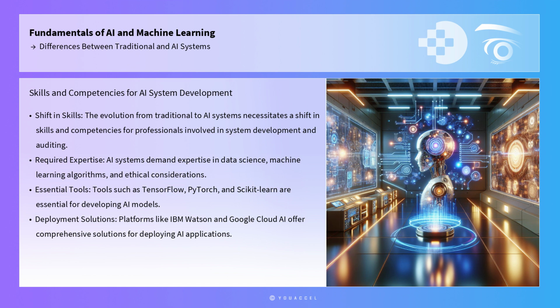The evolution from traditional to AI systems also necessitates a shift in skills and competencies for professionals involved in system development and auditing. While traditional systems require proficiency in programming languages and logical problem solving, AI systems demand expertise in data science, machine learning algorithms, and ethical considerations. Tools such as TensorFlow, PyTorch, and scikit-learn are essential for developing AI models, while platforms like IBM Watson and Google Cloud AI offer comprehensive solutions for deploying AI applications.